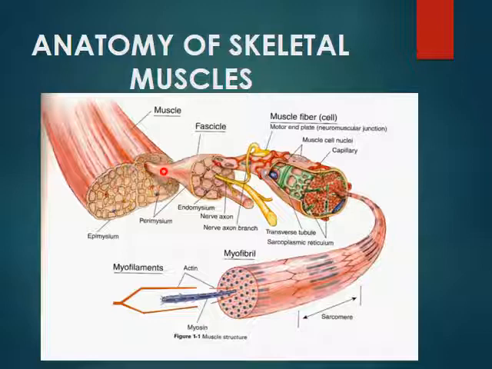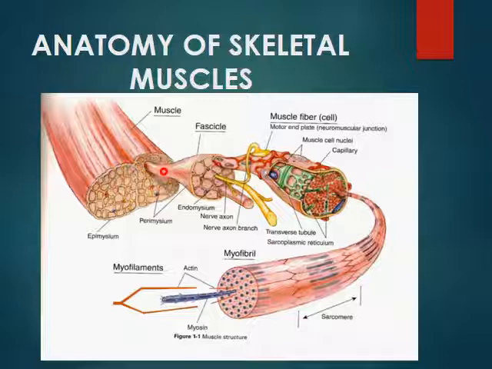If you take out a single myofibril, you will see that it has striations. It has alternate light and dark bands, and it is these bands that cause the skeletal muscle to appear striated. The electron microscope shows that the striation of the myofibrils is formed by the placement of protein filaments within contractile units which are known as sarcomeres.